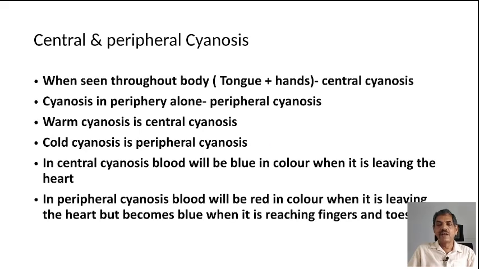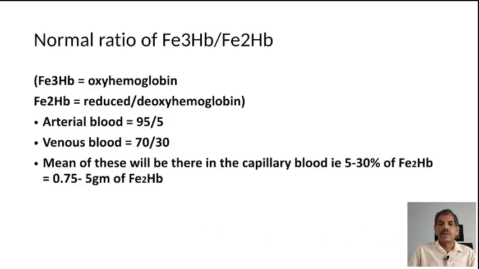In central cyanosis, blood will be blue in color when it is leaving the heart, and in peripheral cyanosis, blood will be red in color when it is leaving the heart but become blue when it is reaching the fingers and toes. Normal ratio of oxyhemoglobin and reduced hemoglobin: in the arterial blood, the ratio is 95:5.